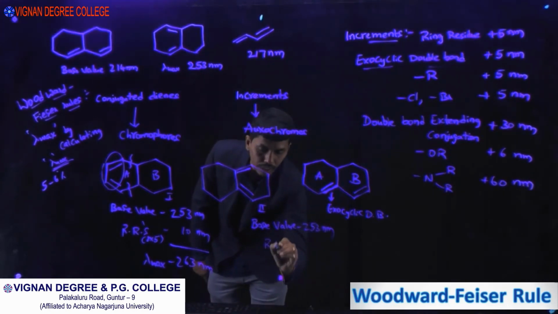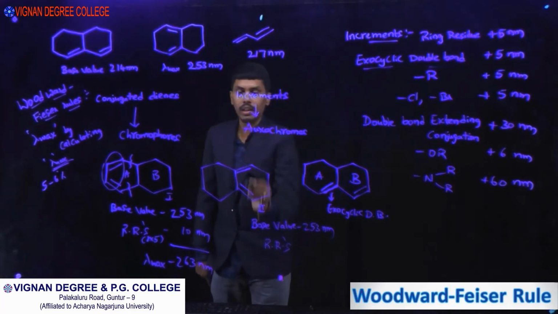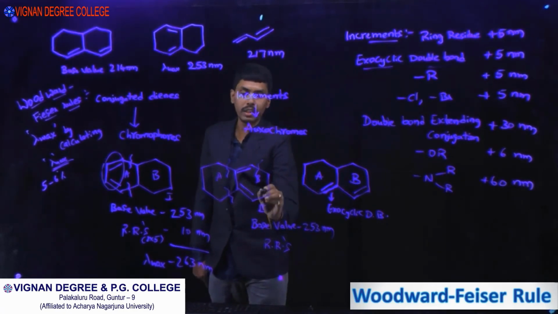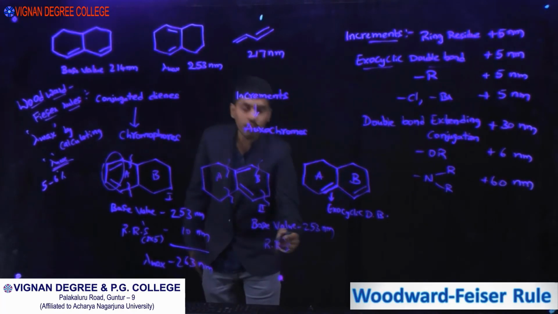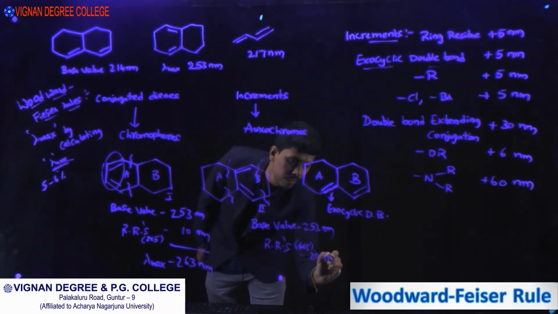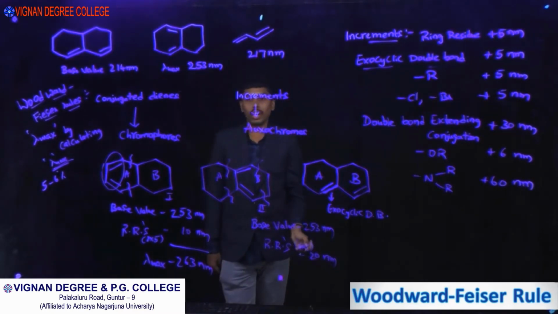Now you need to calculate ring residues. It is chromophore A and B. Here you can have one ring residue, another ring residue, another. How many ring residues? 4. So 4 into 5, total how much? 20.